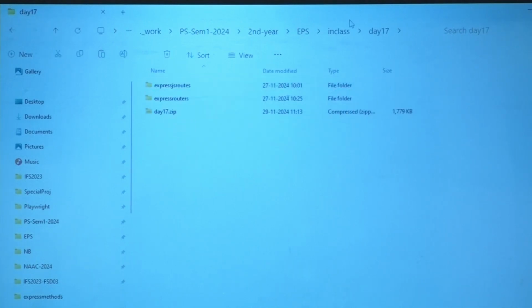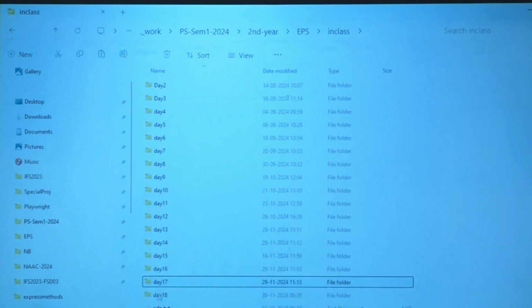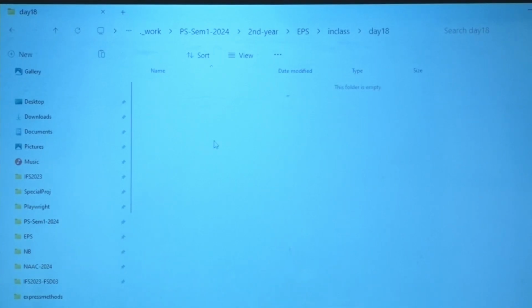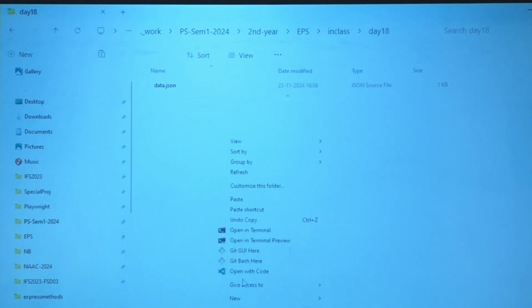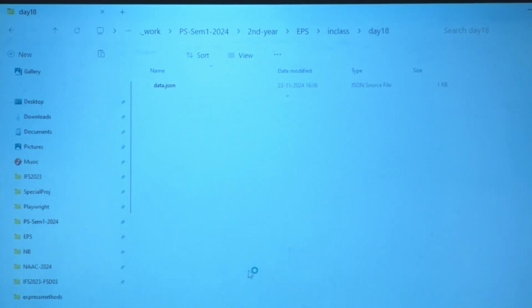We had 2 JSON files there. Let me show you what this one has. These are the same movies that we talked about in the last session.